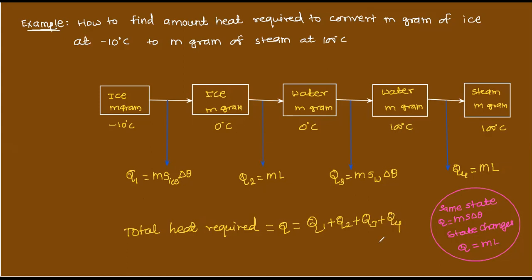You have to do it like this. Is that clear? Total heat required is the addition of all these. Understand?